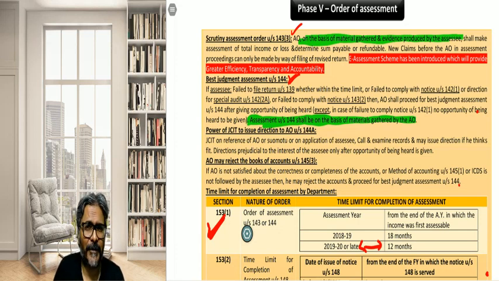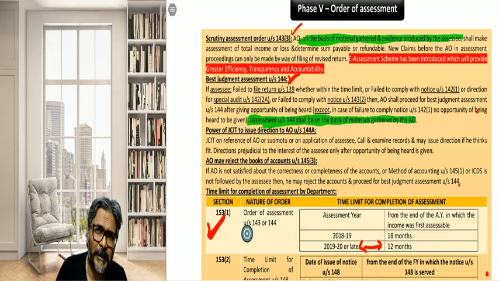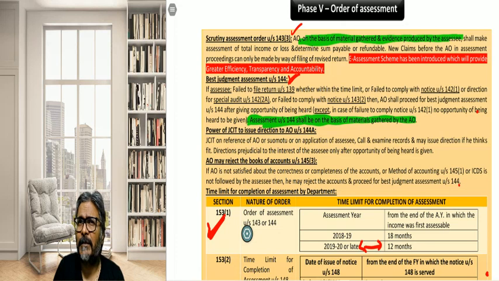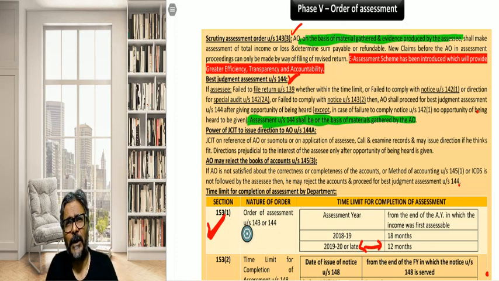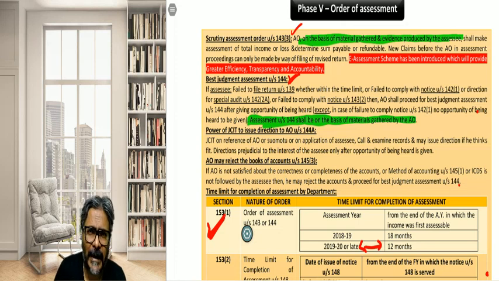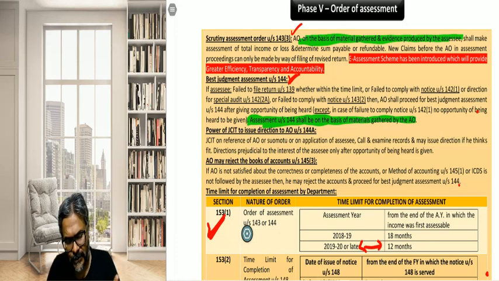So see the difference. Intimation is on the basis of the ROI, whereas the order of assessment under 143 and 144 is on the basis of the material gathered by the AO. And therefore, we will say and conclude, students, that the intimation cannot be considered to be an order of assessment. Do you all agree?